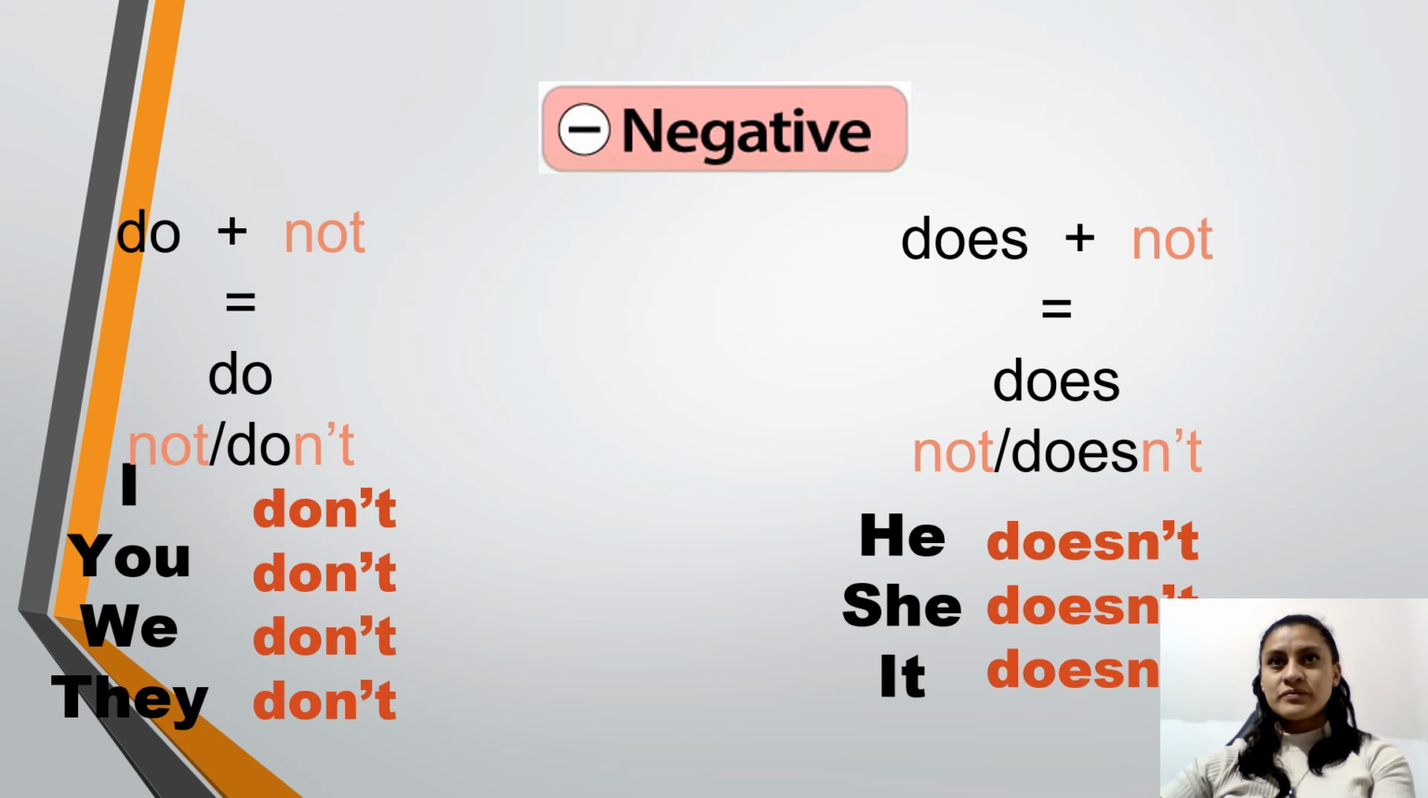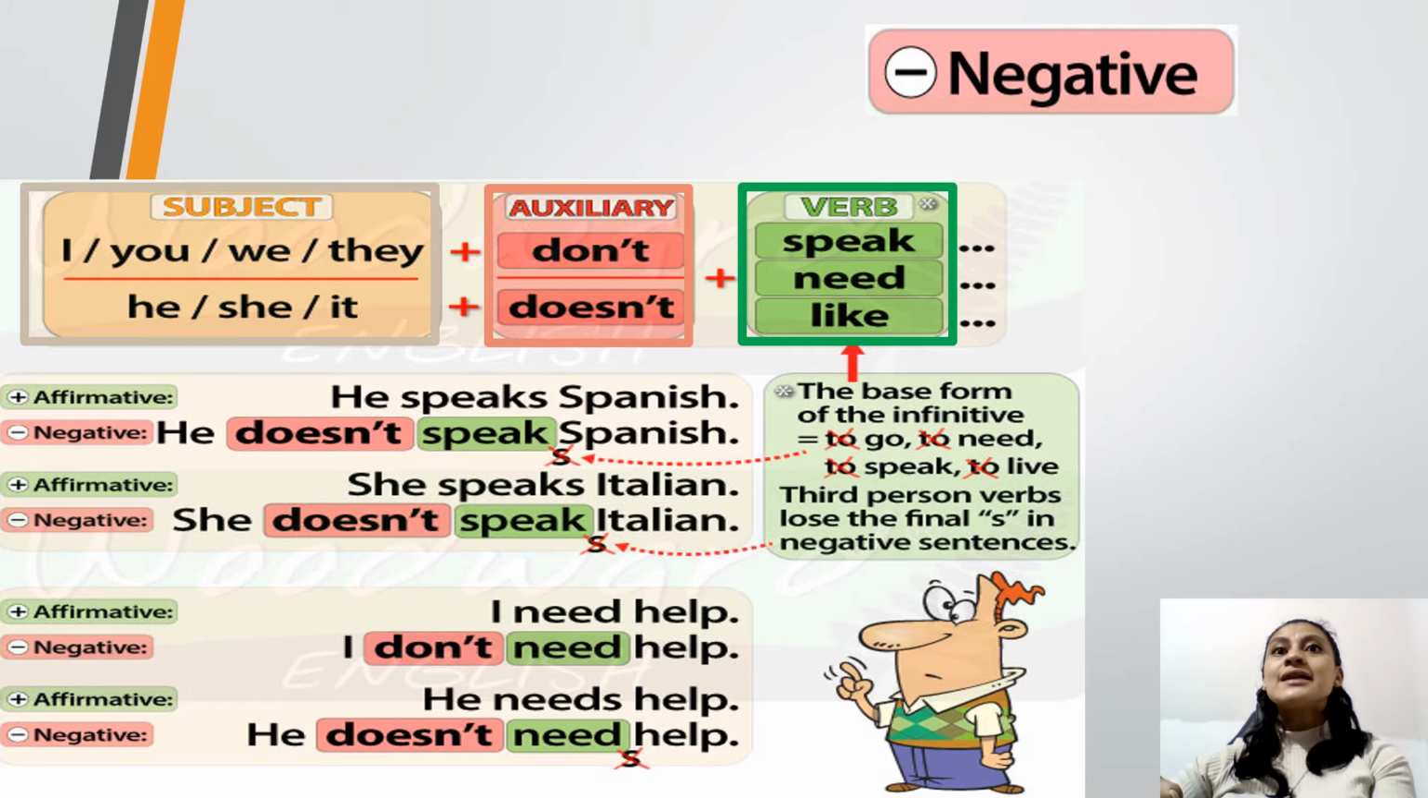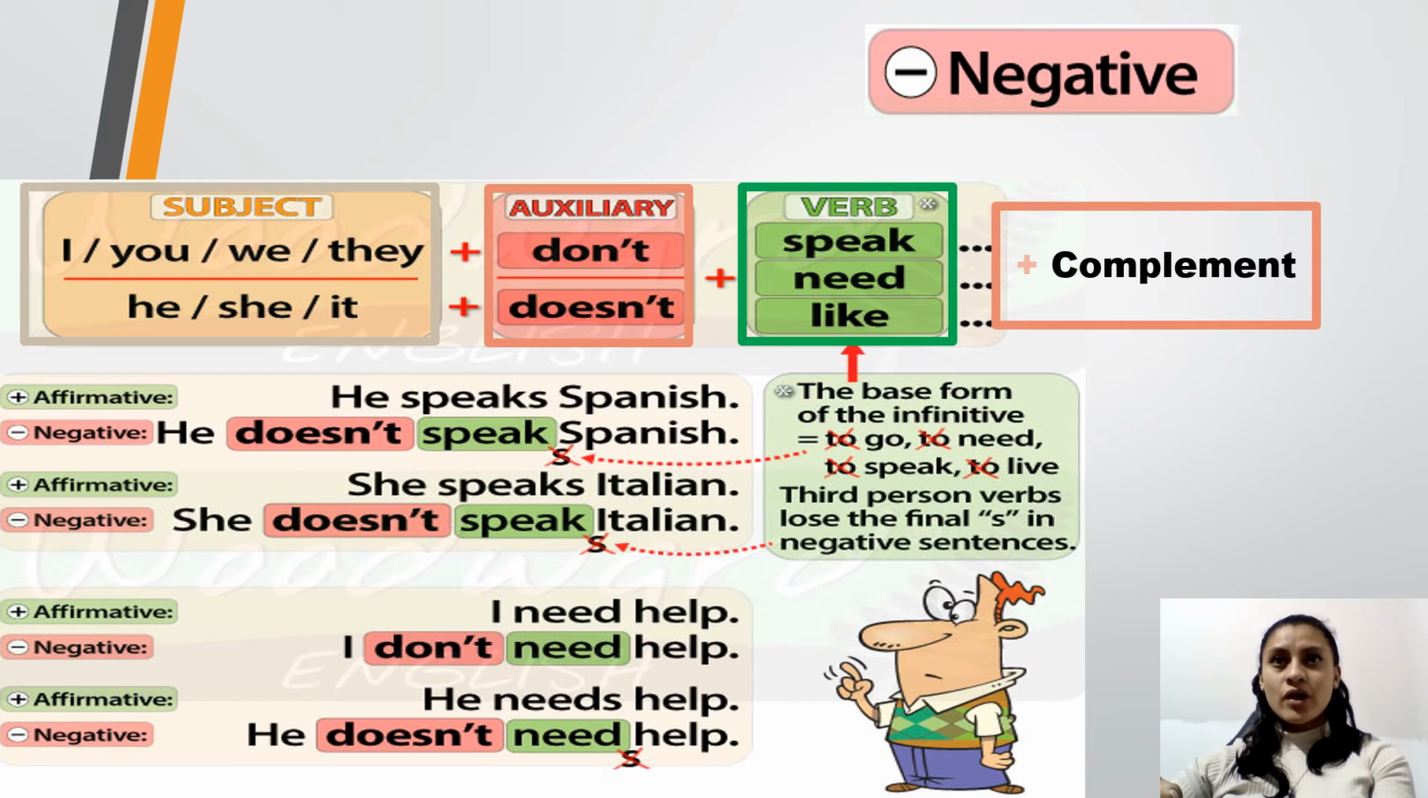The third person. All right, so here we have more examples, okay? So please, you're going to have time to read, all right? And tell me what is the difference about this. Remember, we are going to have the subject, the auxiliary, then we are going to have the verb in the base form of the infinitive, all right? And then we are going to have the complement. Okay, so here we have some examples.